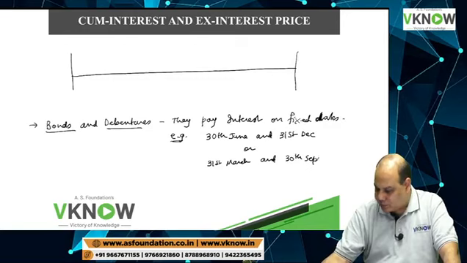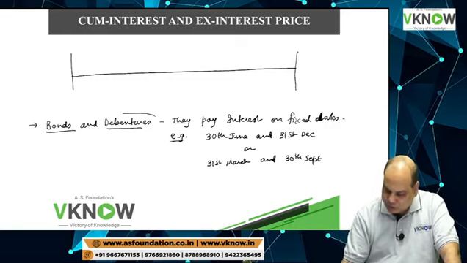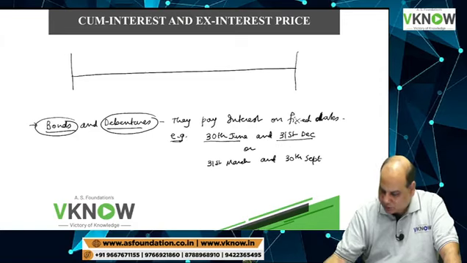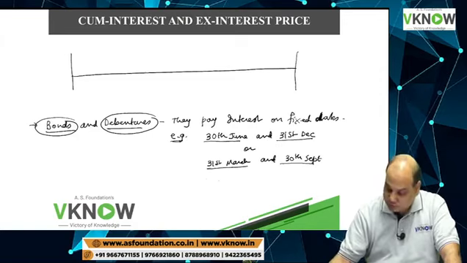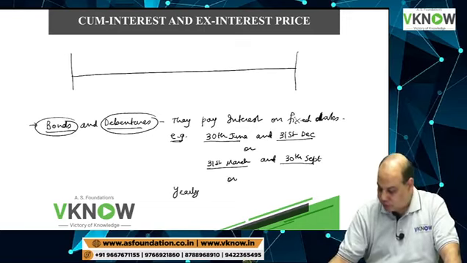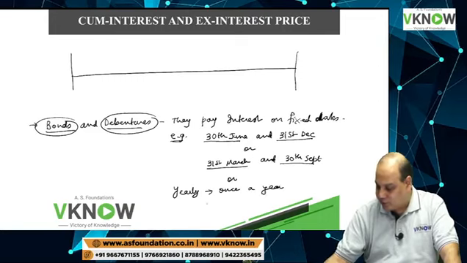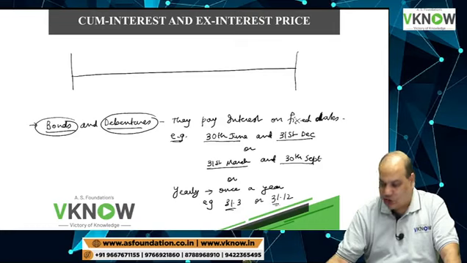So most of the companies which have issued debentures or bonds pay interest half yearly, but they can also pay interest annually, or yearly. Yearly means once a year. Let's say, for example, they will pay interest only on 31st March. They may pay interest only on 31st of December.